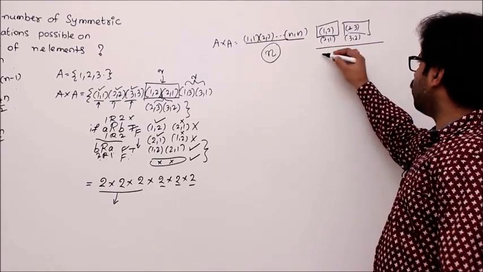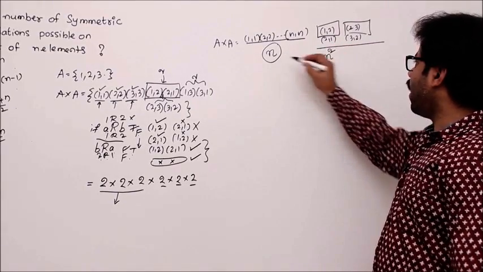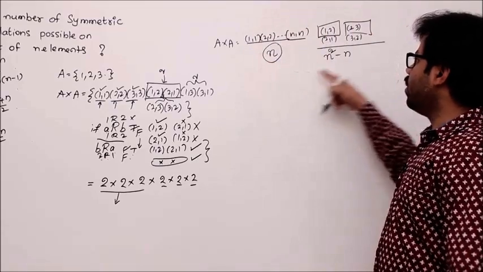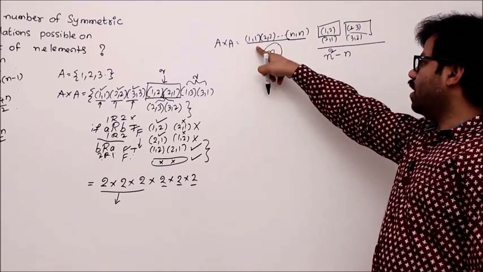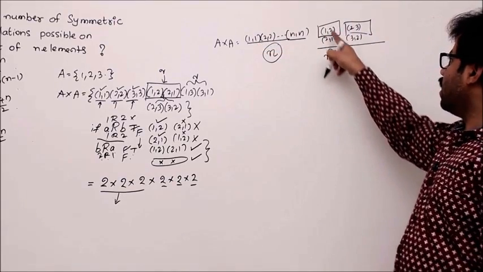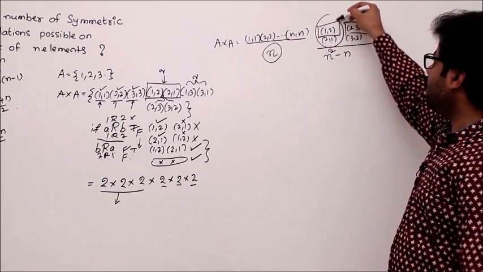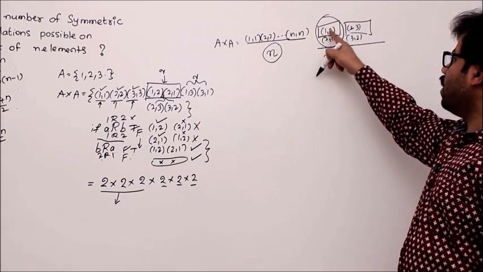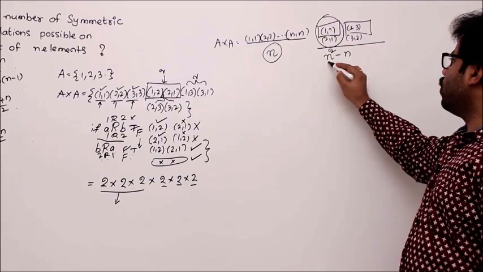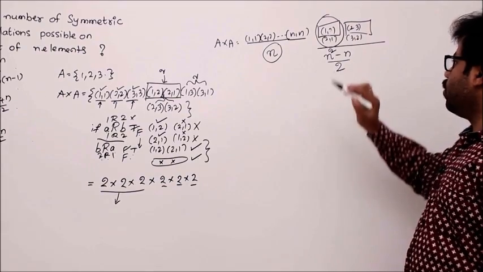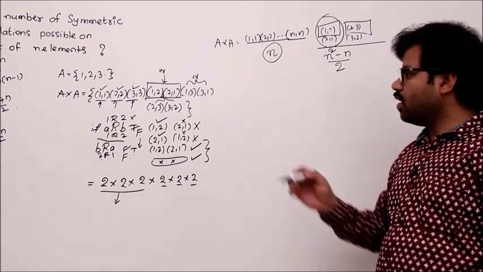Total elements in these groups equal to n square minus n, isn't it? Because total n square elements, out of this n, if you remove, n square minus n, then you are forming a group for each 2 elements, right? Then you divide it by 2, then you get the number of groups, correct? Simple.